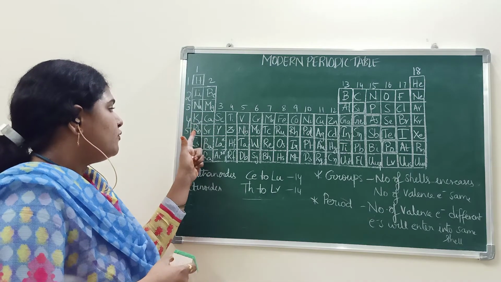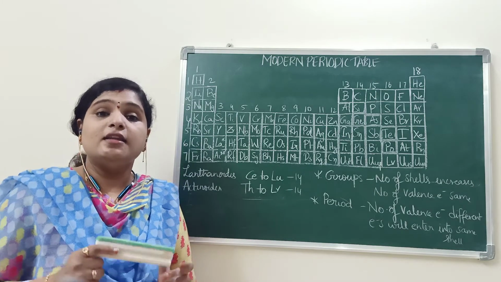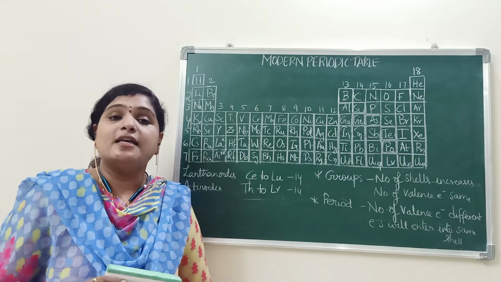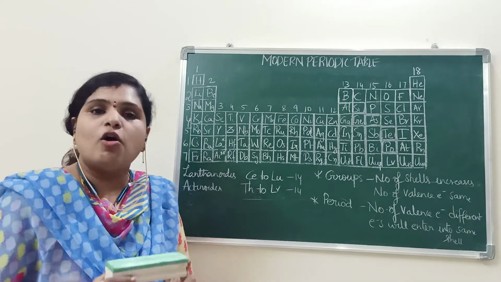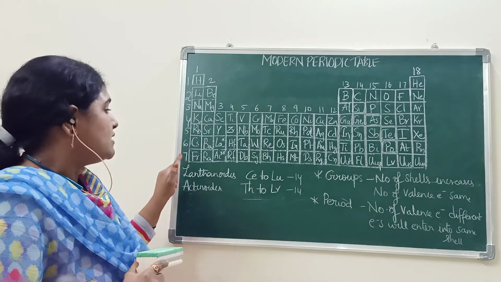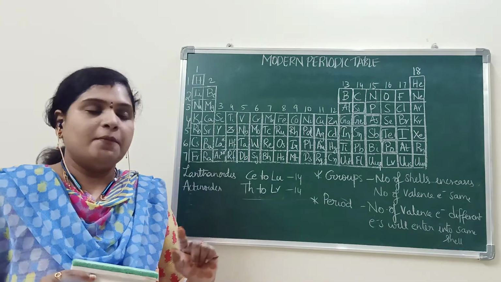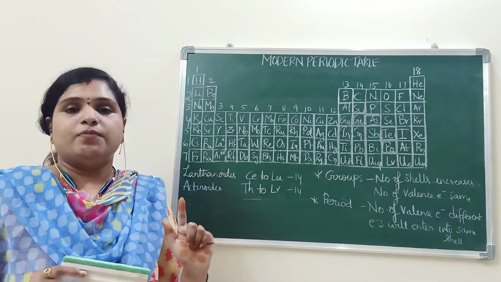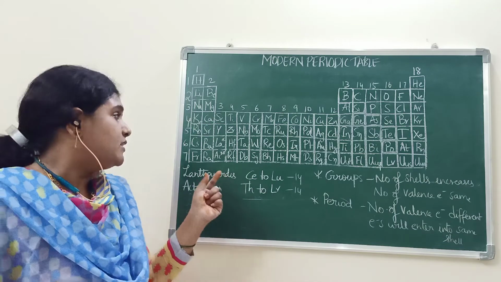And the fourth and fifth periods contain 18 elements, and these 2 periods are called long periods. And the sixth and seventh periods: the seventh period is an incomplete period. Okay. The sixth period contains 32 elements.